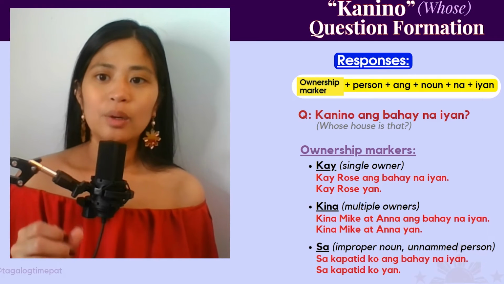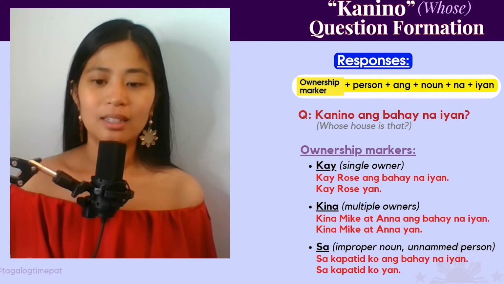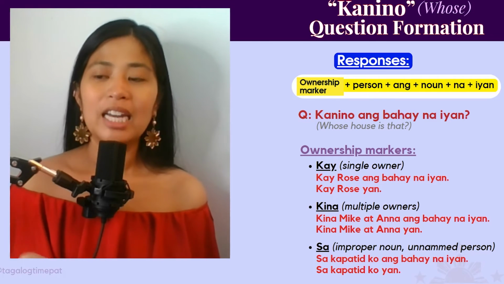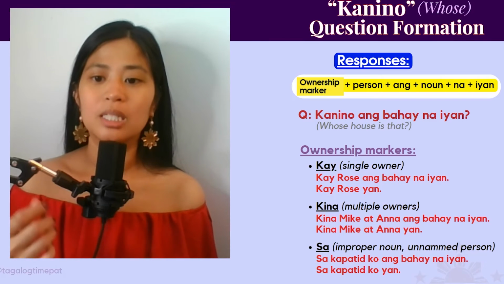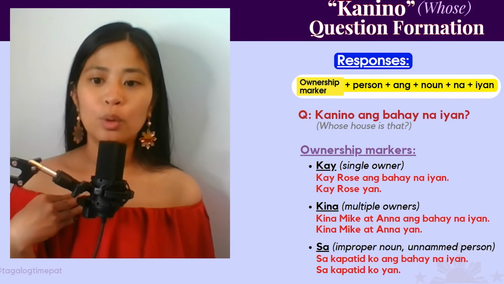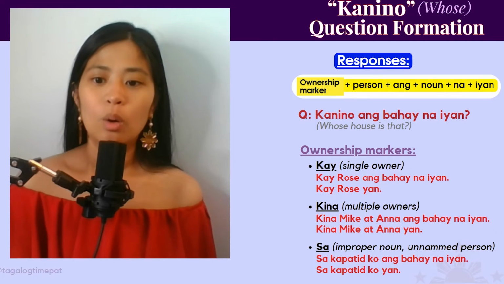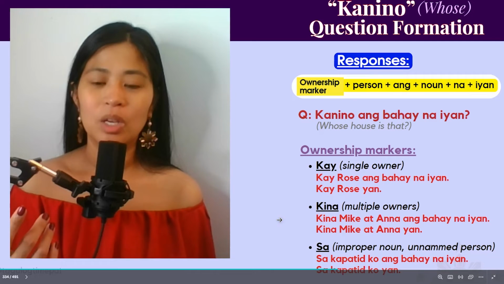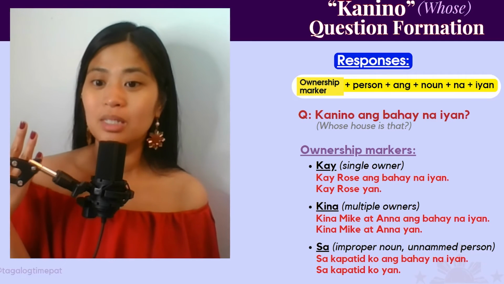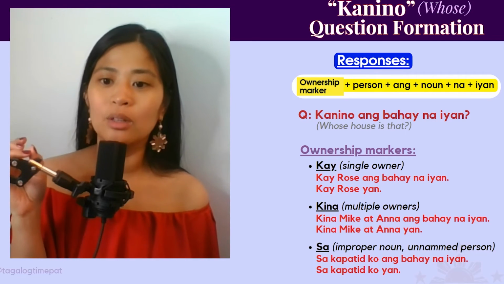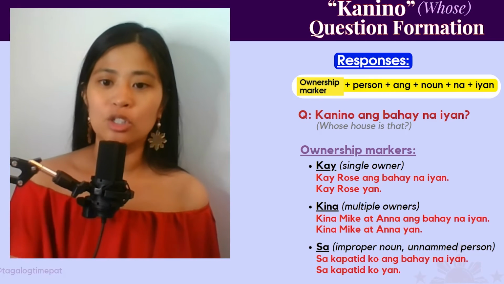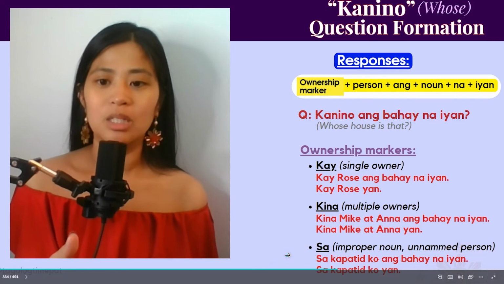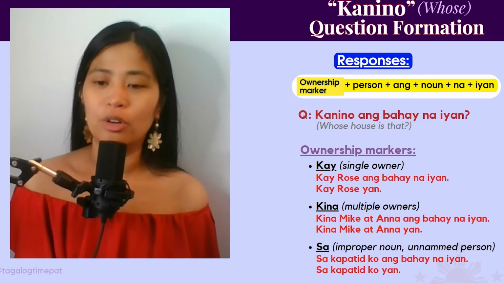Now, kanino ang bahay na iyan? Whose house is that? Sa kapatid ko ang bahay na iyan. That is my sister's house. That is my sibling's house. Sa kapatid ko ang bahay na iyan, or sa kapatid ko yan. So you see how the person is unnamed? It's just kind of an improper noun. It's like a general answer. So that is when you would use sa, when the person is unnamed. It's just like a person in general speaking.